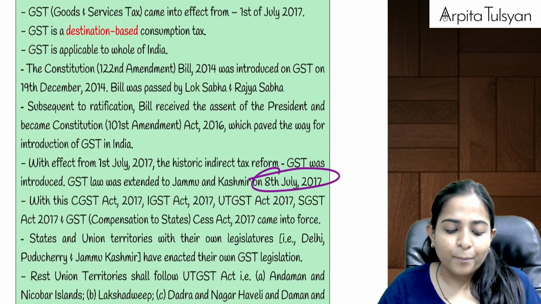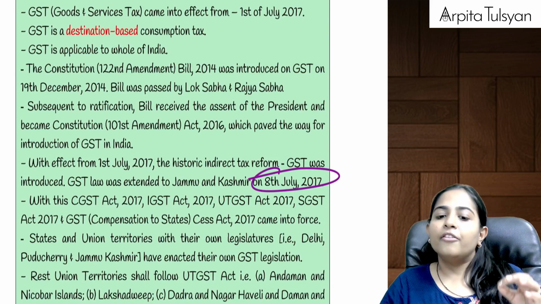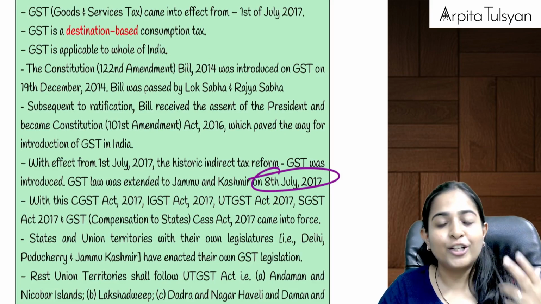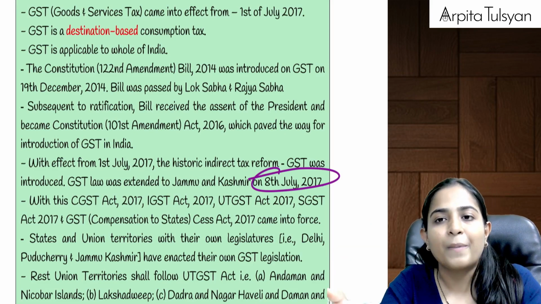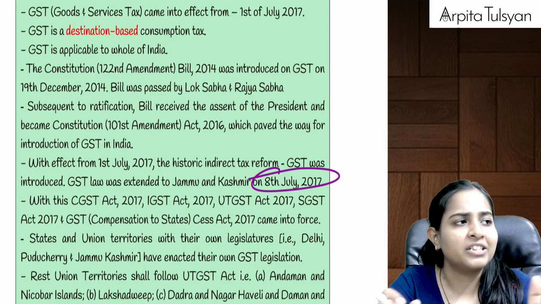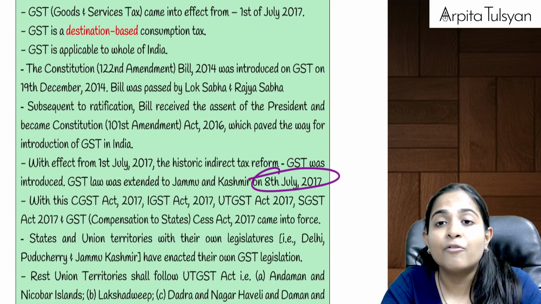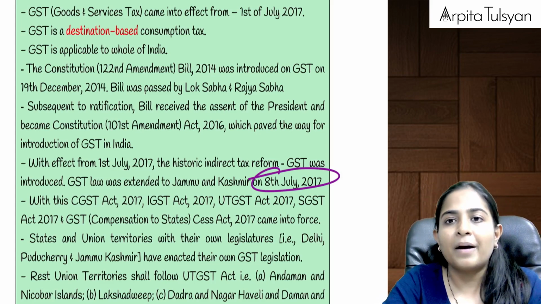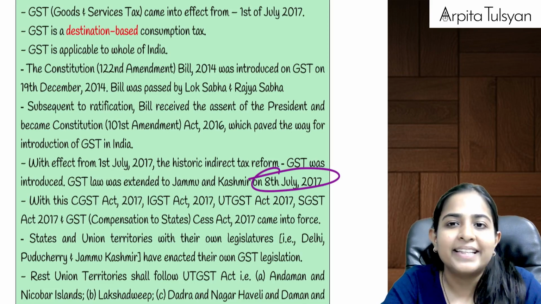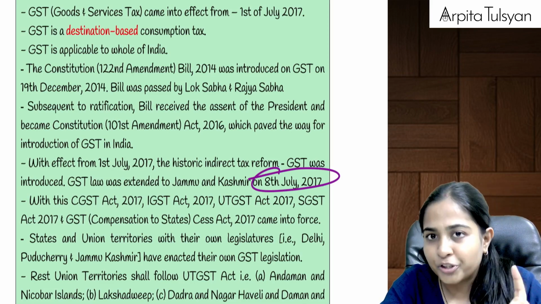Before bringing this GST law, we were required to do some constitutional amendments. Because earlier the powers were with the respective government. Some powers were with the state government, some powers were with the central government. But now under GST they wanted to give dual powers. And if they wanted to give dual powers, then that provision was nowhere there in the Constitution of India. So the first thing that they had to do was the constitutional amendment.